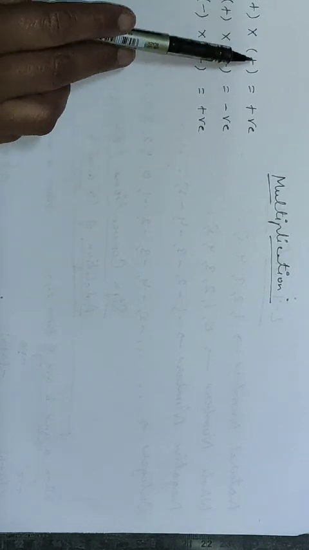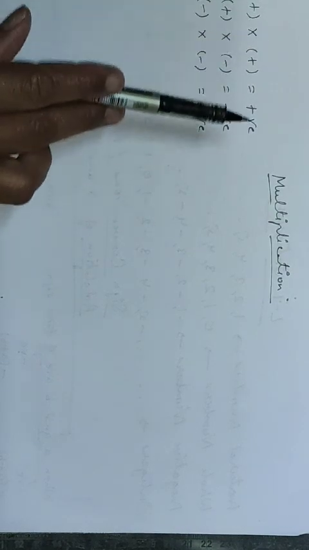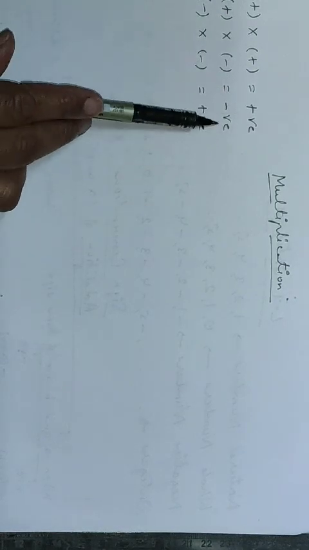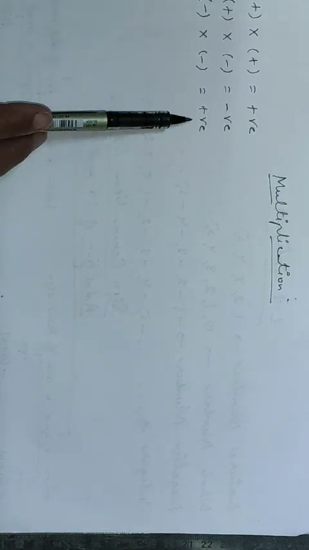What we have seen, if both the numbers which we are multiplying, or which we say multiplicands, if both the numbers which we are multiplying are positive, then sign of the product will be positive. If one is positive, other is negative, then sign of the product will be negative. If both are negative numbers, then the sign of the product will be positive.